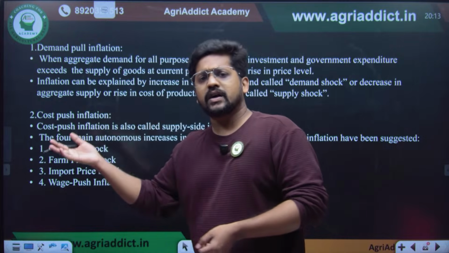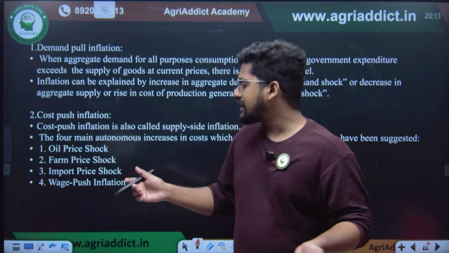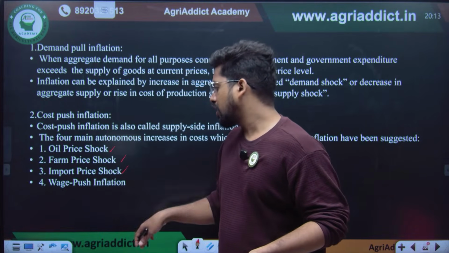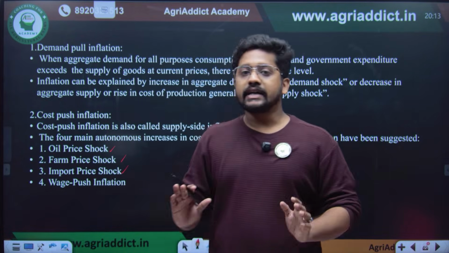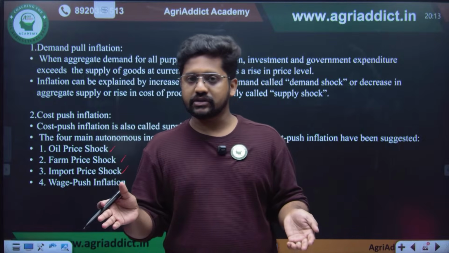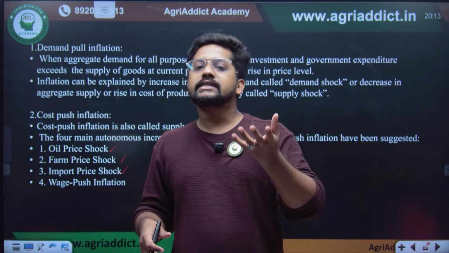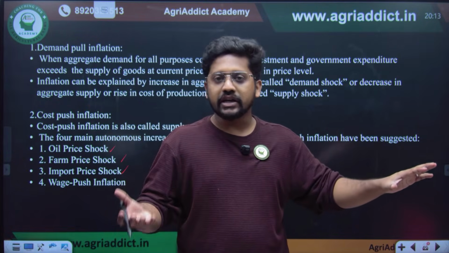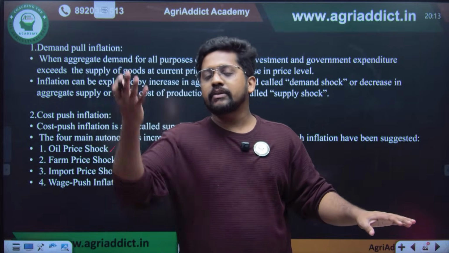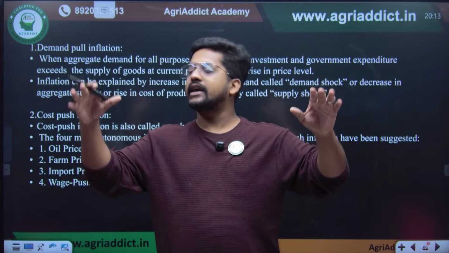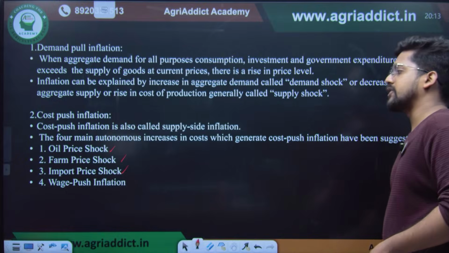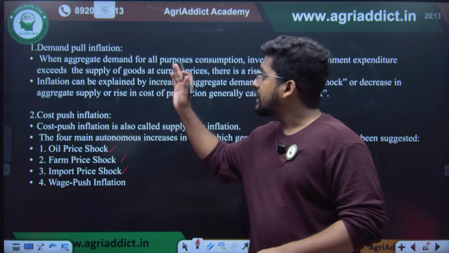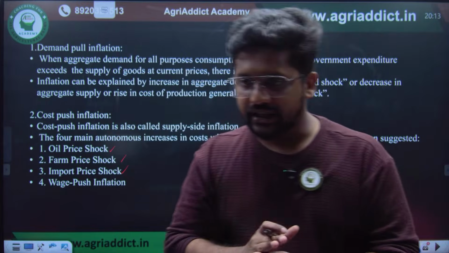It can be caused by several reasons, such as an oil price shock, a farm price shock, an import price shock, or wage push inflation, like increasing the wages because of some labor strikes, which will also increase the general price level. Because in order to pay my labors, I have to increase the price of the product. Increase of the price of the product will increase the price level of the economy. So that's how cost push inflation happens. So there are majorly two types of inflation: demand pull inflation and cost push inflation.